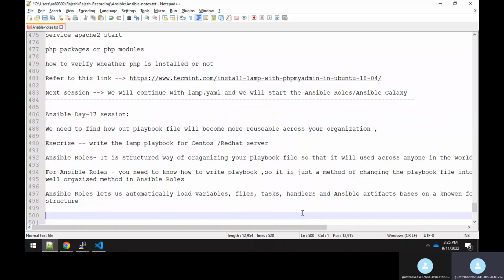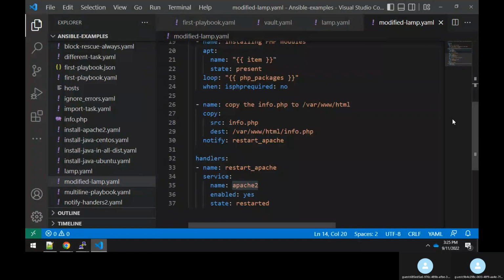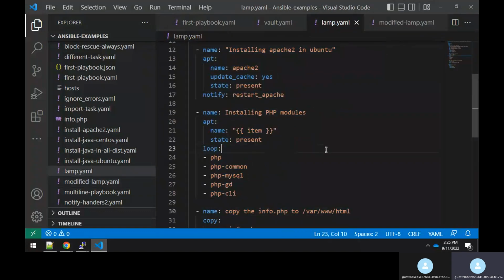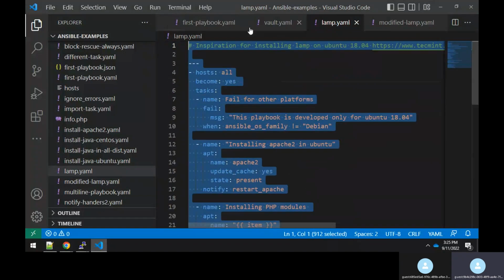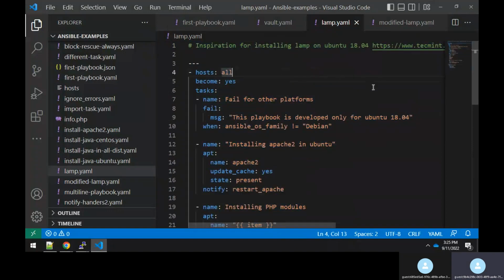So we need to understand what the role directory structure is. Guys, we have to understand. It means that, Rajesh, whatever we have written for LAMP, this is my LAMP, or I will take the previous one. Can I convert all this LAMP into roles with the help of a role structure and then run it? Yes, you can do it.